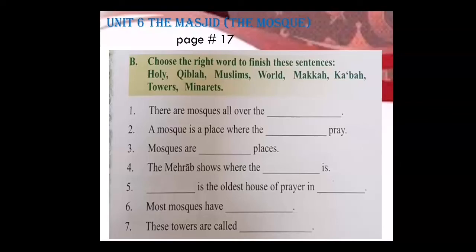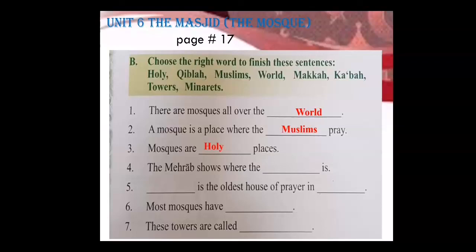You will choose one from these given words to complete the sentences. Number 1, there are mosques all over the dash. World. There are mosques all over the world. Number 2, a mosque is a place where the dash pray. A mosque is a place where the Muslims pray.